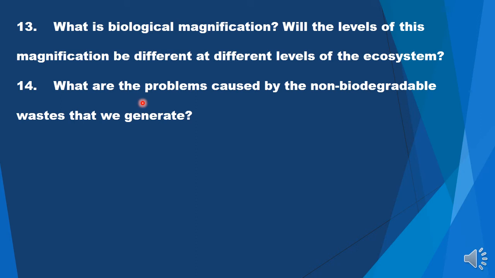So there are so many problems caused by the non-biodegradable wastes that we generate, and to sum it up, we can also say that they pollute our atmosphere, and they pollute our hydrosphere and lithosphere similarly.